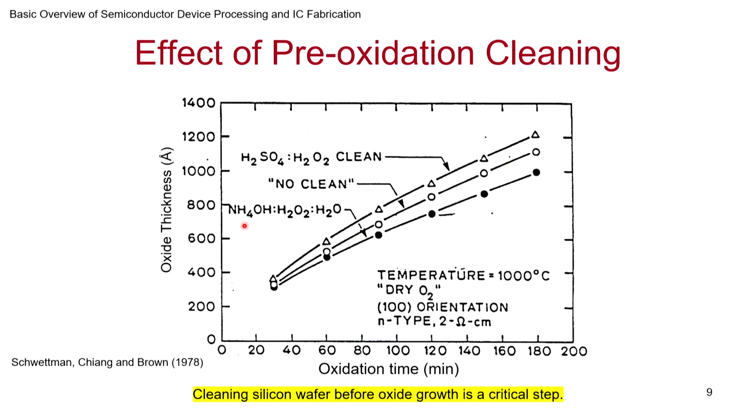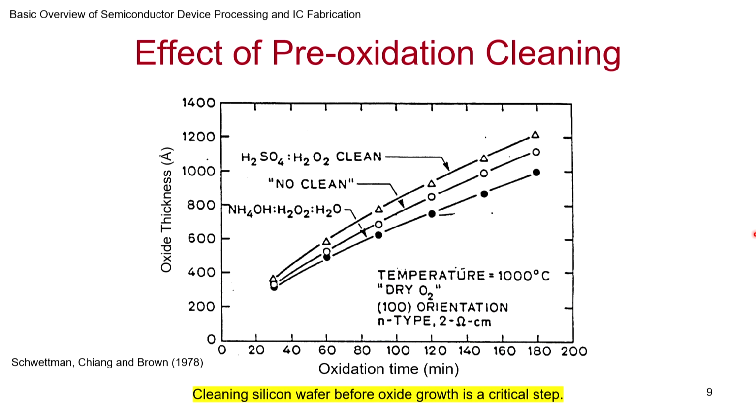And if, on the other hand, you use ammonium hydroxide and H2O2, you find that it is lower. So what it means is, the way you clean plays a role, and you have to make sure of that, because whatever is there ends up getting incorporated in the oxide also, right? So you have to be careful on that.